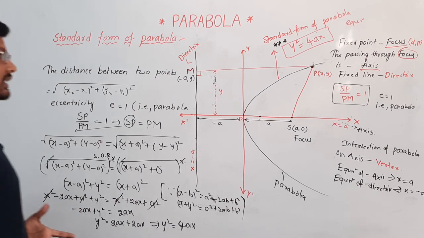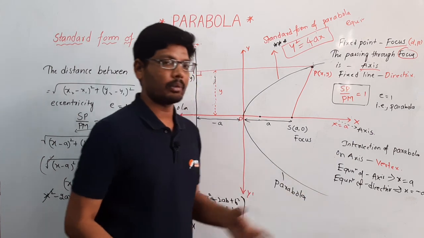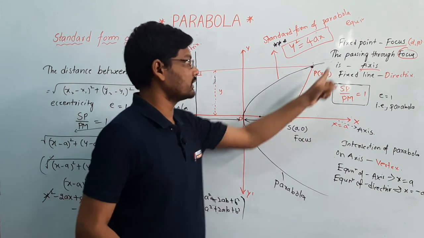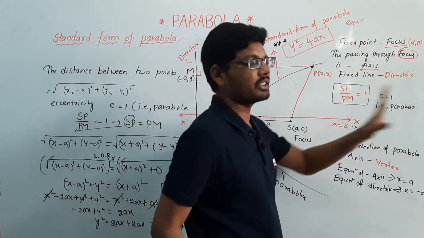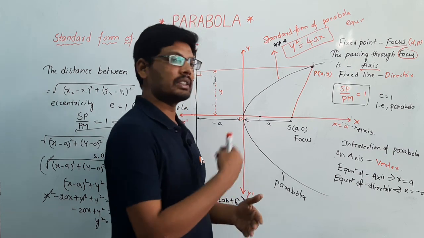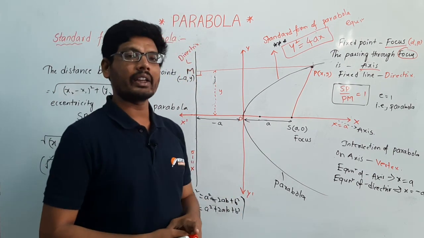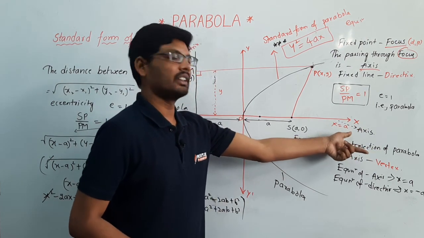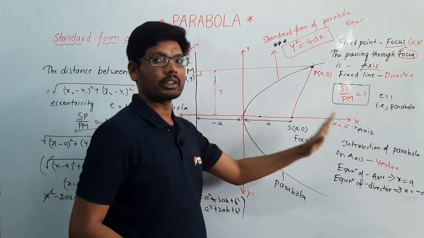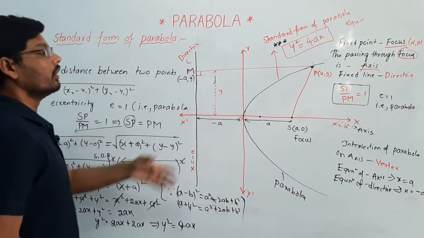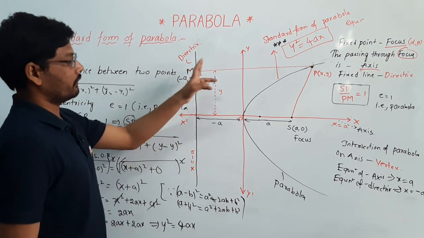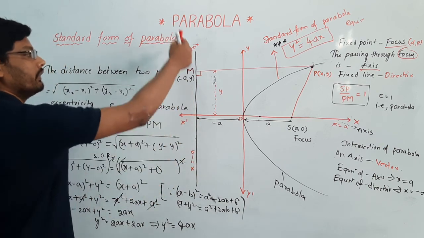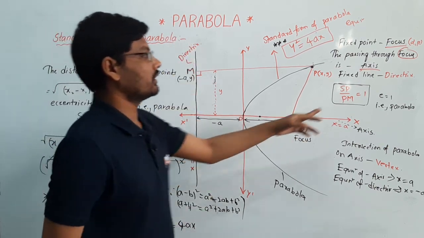First let us discuss the terms involved in this parabola. First of all, I am taking a fixed point, that is the focus, alpha comma beta. Generally we can take alpha comma beta based on the coordinate axis. It can vary here, and the line passing through the focus is called the axis. Simply axis, not x axis. And the fixed line is called the directrix.